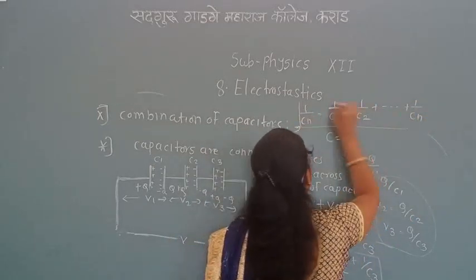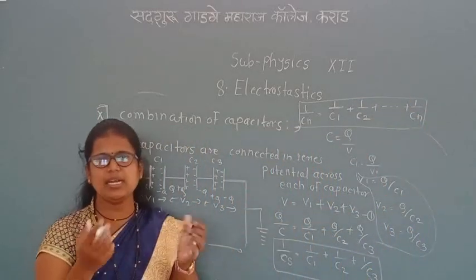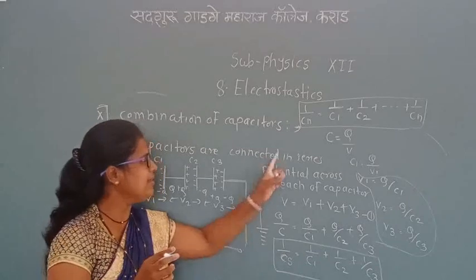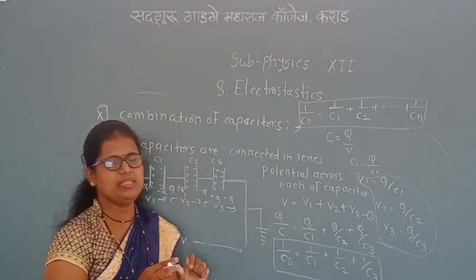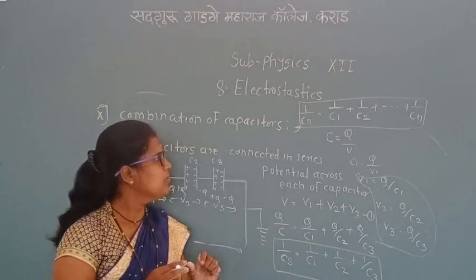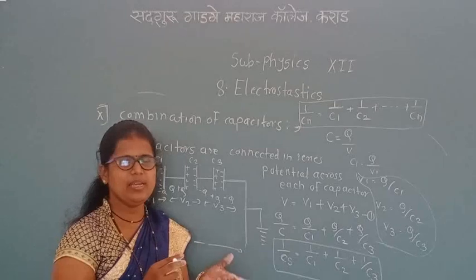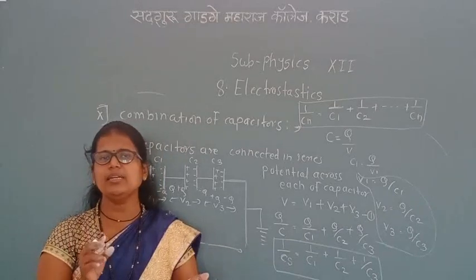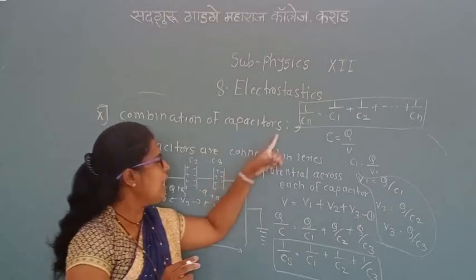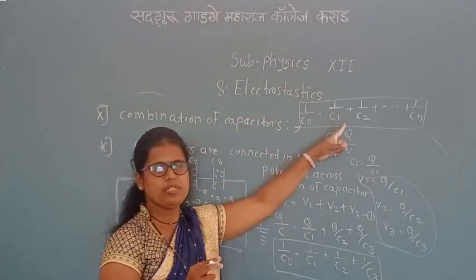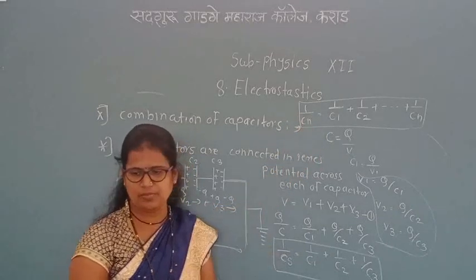Now how to remember this equation? When resistors are connected in parallel, we get an equation like this, the same as the equation we get when capacitors are connected in series. These two equations are equivalent. Like this, when resistors are connected in parallel, we get 1 upon R is equal to 1 upon R1 plus 1 upon R2, and so on. Same as when capacitors are connected in series, we get this equation.